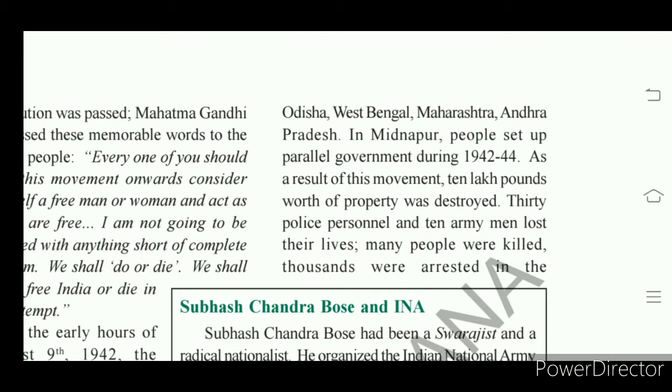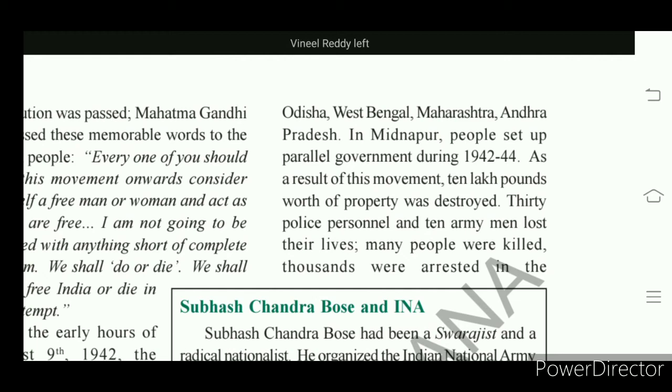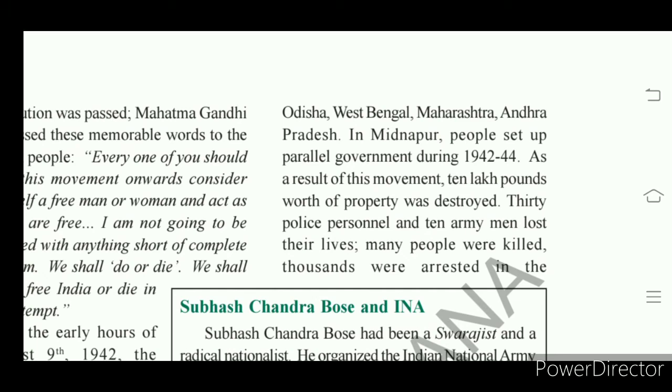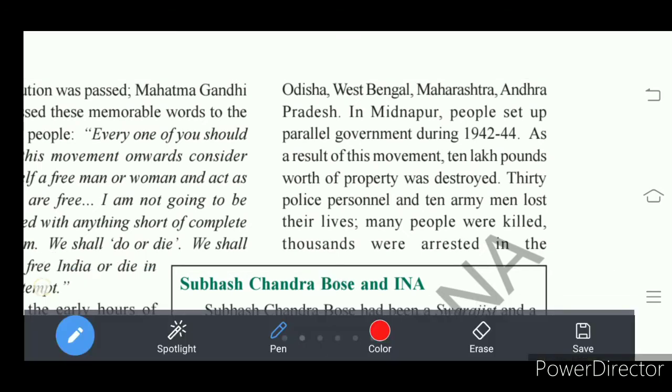That means they became totally free from the British. In Midnapur, in West Bengal, people started their own government parallel to the British government. In 1942 and 44, at Midnapur, Indian people set up their own government.